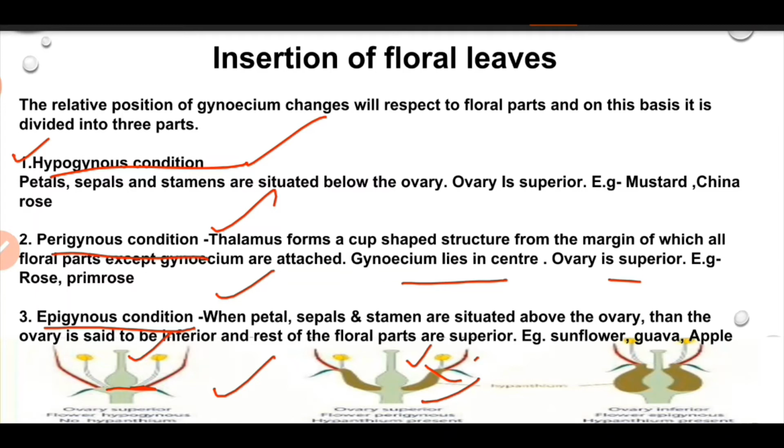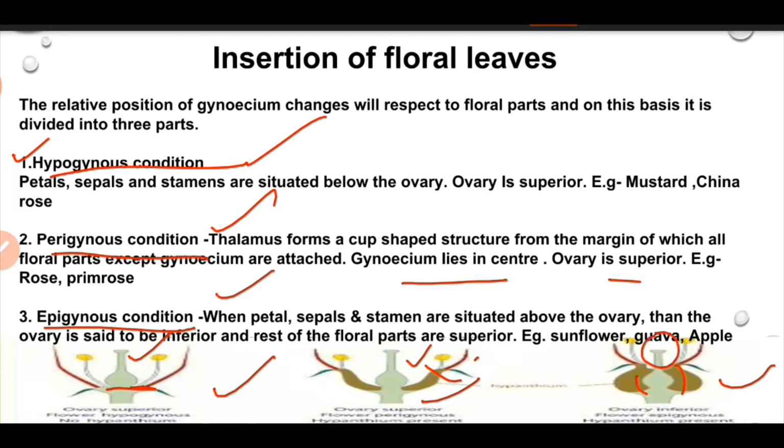Now in case of epigynous condition, the thalamus is hollow or cup shaped. The ovary is completely fused with the inner walls of the thalamus, so the style and stigma of the gynoecium are visible above the thalamus.